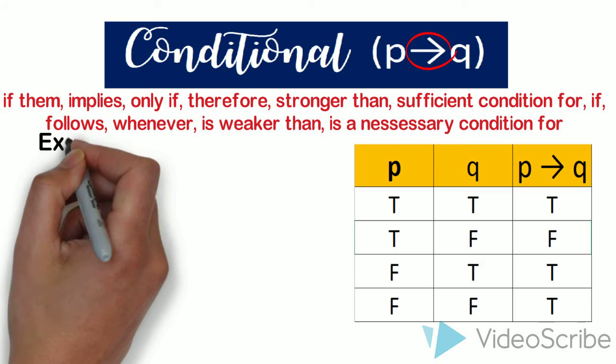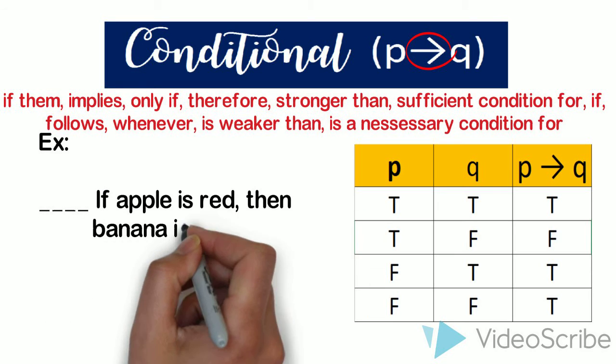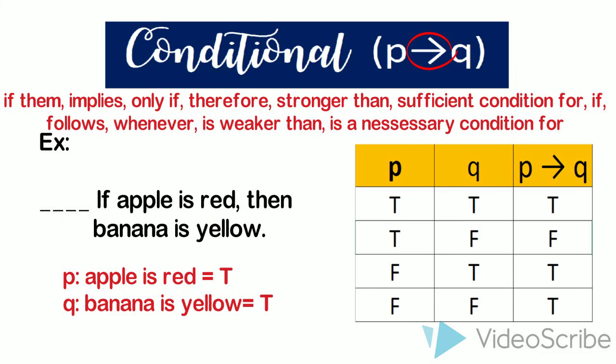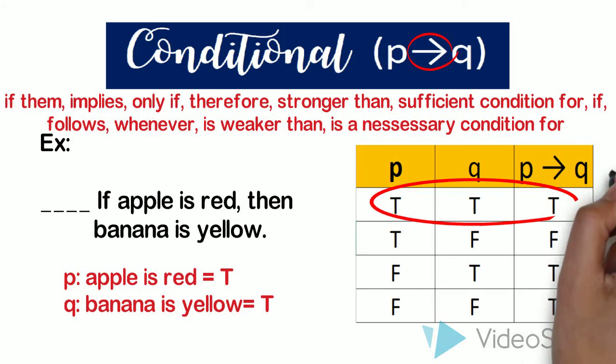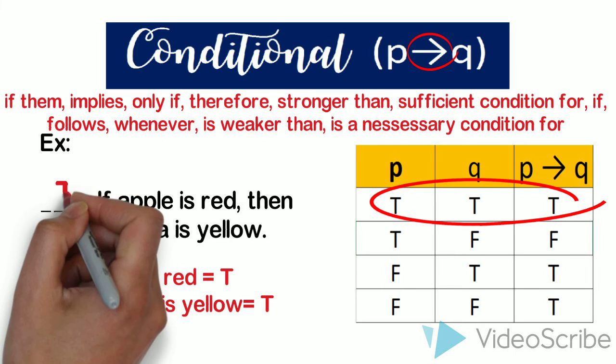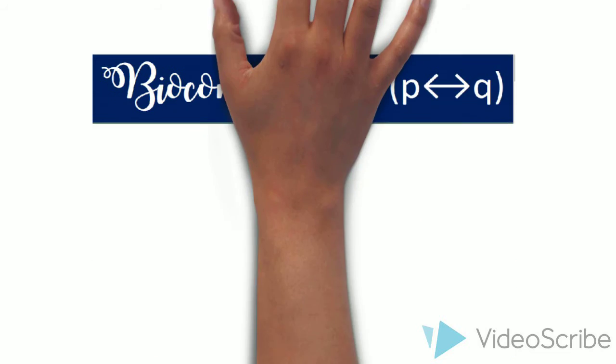Third one is negation. It uses not, false that, not the case that. For example, apple is not red. The negation of this statement is apple is red. Negation is the opposite of the given statement.